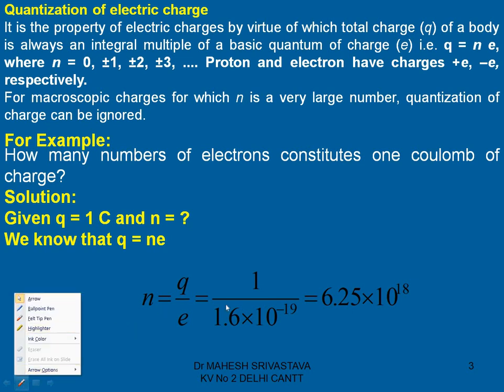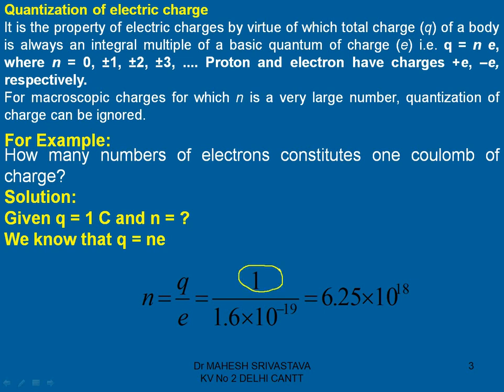Now you substitute the values of q and e. q is 1 coulomb, and e is 1.6 into 10 to the power minus 19. So when you divide it, what are you getting? You are getting 6.25 into 10 to the power 18. It means 1 coulomb charge consists of 6.25 into 10 to the power 18 electrons. So that's why we say that 1 coulomb charge is a very big charge.